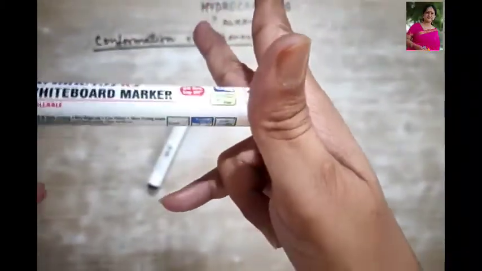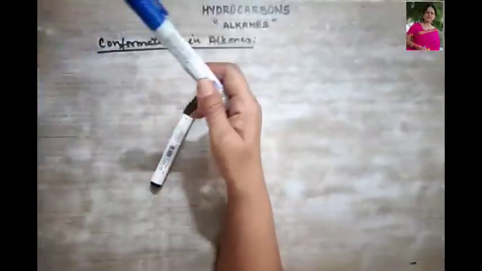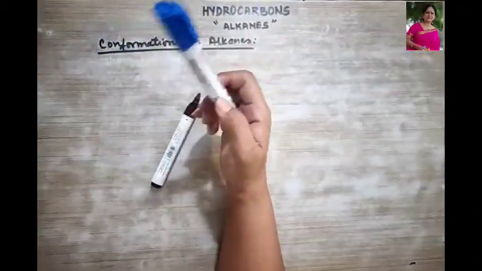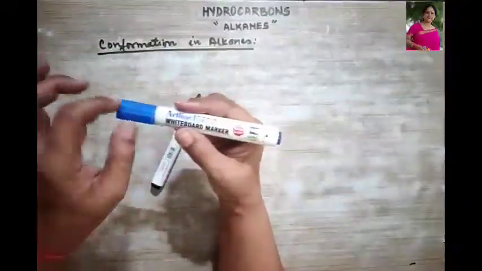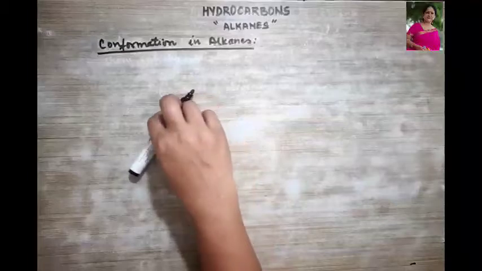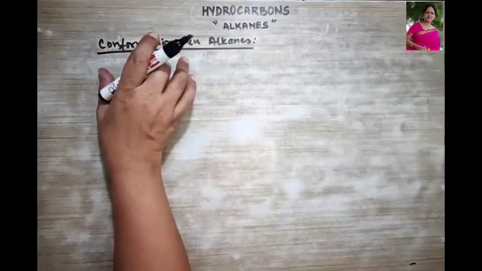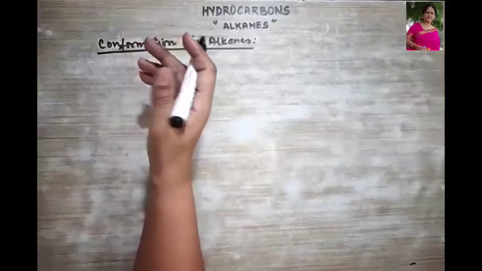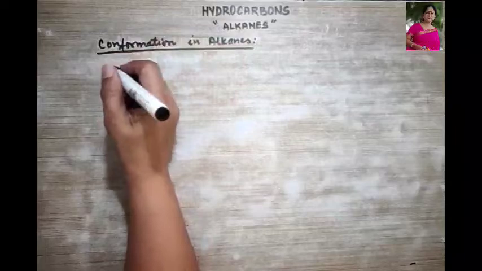Now they both are rotating together, and they will form different types of structures. So this spatial arrangement, obtained due to this single carbon-carbon sigma bond, is called conformation, right? This arrangement is also called conformers or rotamers.